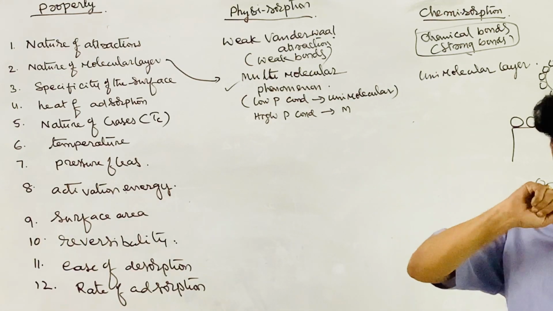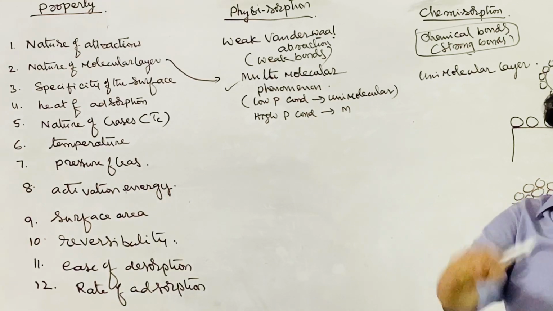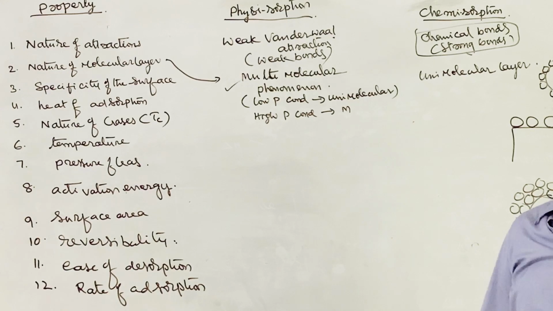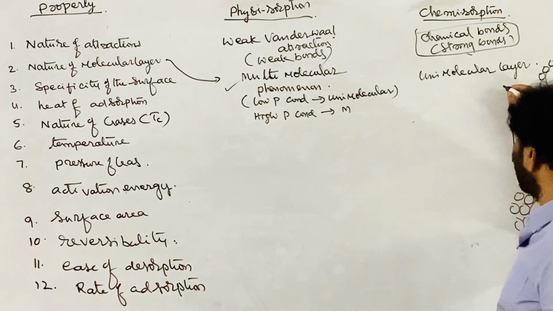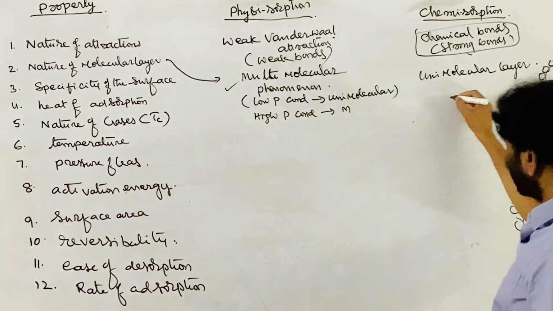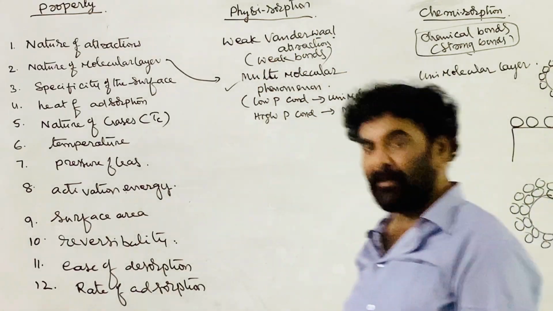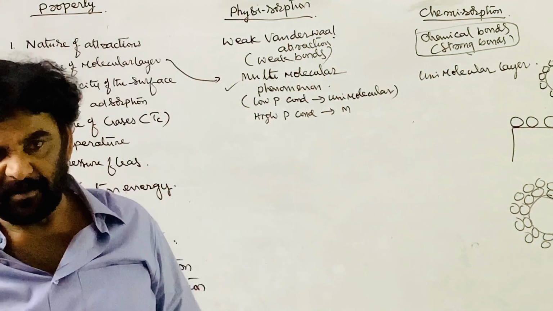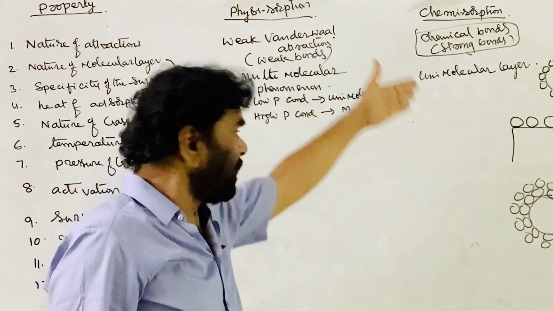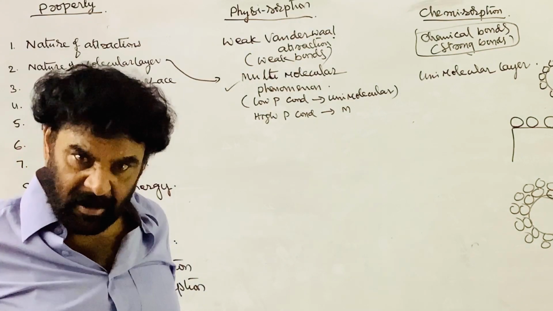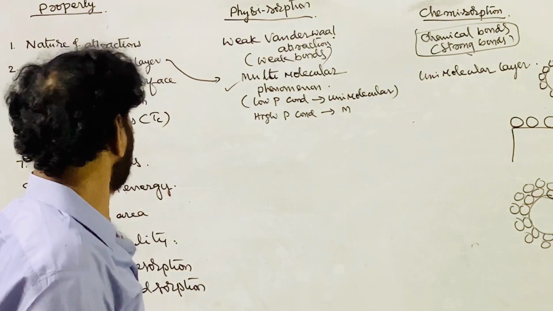For a chemical reaction, the electrons and orbitals have to take part in the reaction, that is, they have to be involved in the formation of the chemical bond. Therefore, in physical adsorption, valence electrons are not involved, while in chemical adsorption, valence electrons are involved and strong chemical bonds are formed.